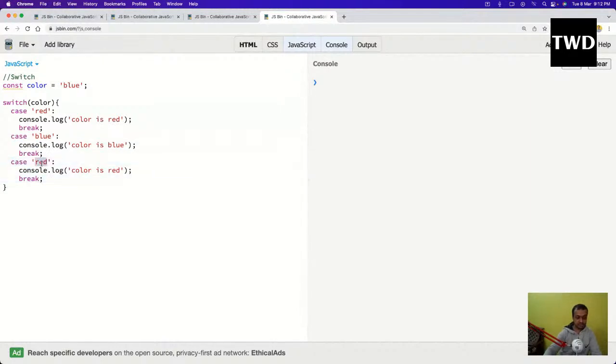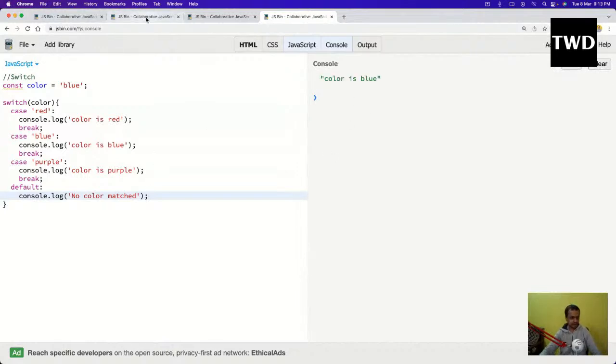Case will be maybe purple, and color is purple, and break. And there is a default statement also. Okay, so default is like an else statement. Console dot log no color matched. Okay, so like this, and if I run it, color is blue, so blue will be matched. So this is how it works.